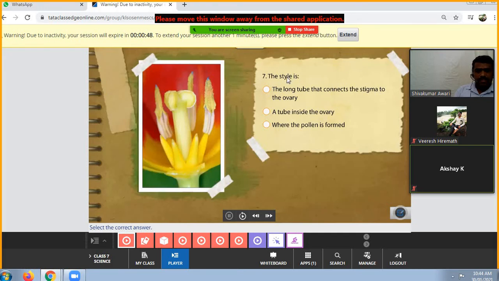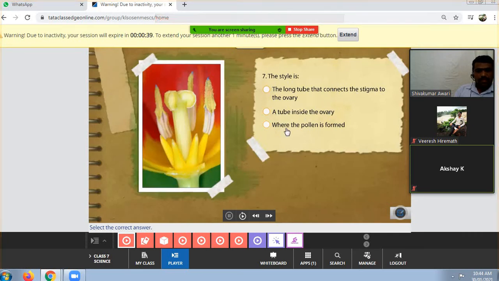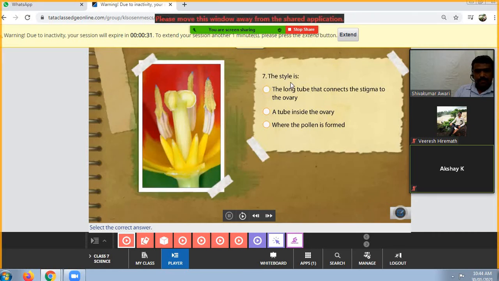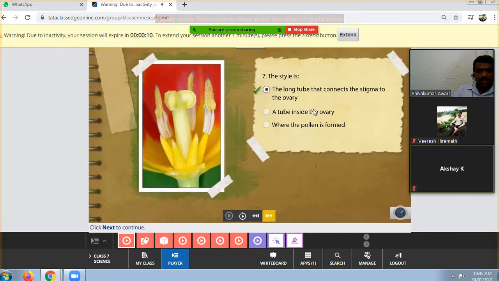Seventh one. The style is the long tube that connects the stigma to the ovary, or a tube inside the ovary where the pollen is formed. Anybody? Okay, tell me. The long tube that connects the stigma to the ovary, sir. Yes, that is correct.